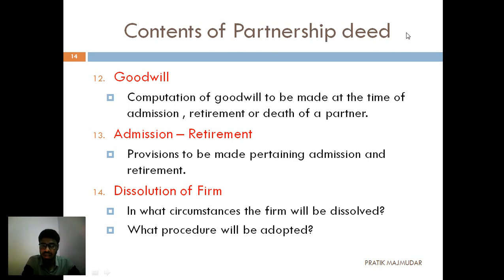This question can be asked in the board examination. This is the most important. If you remember all these 14 points, you are going to score full marks. Okay. Now this is about the contents in the partnership deed.